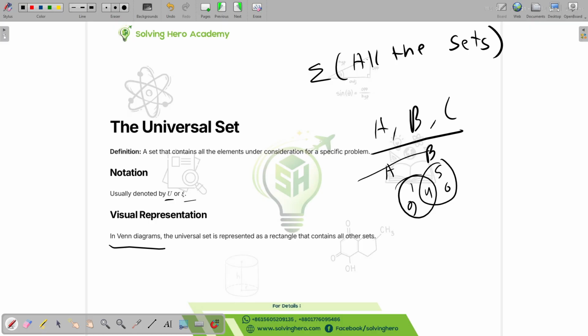If I add a rectangle here, this is the universal set which includes all of the elements. That's how we notate a universal set for these kinds of situations.